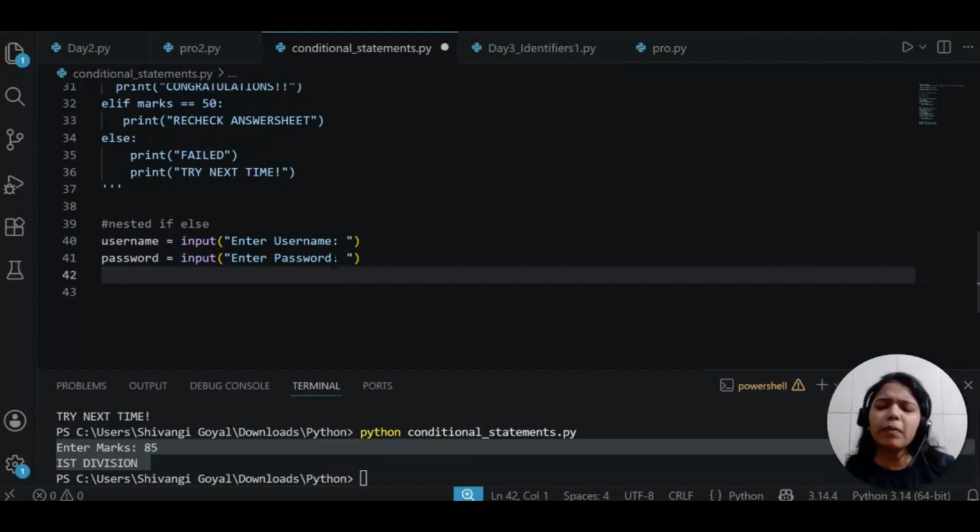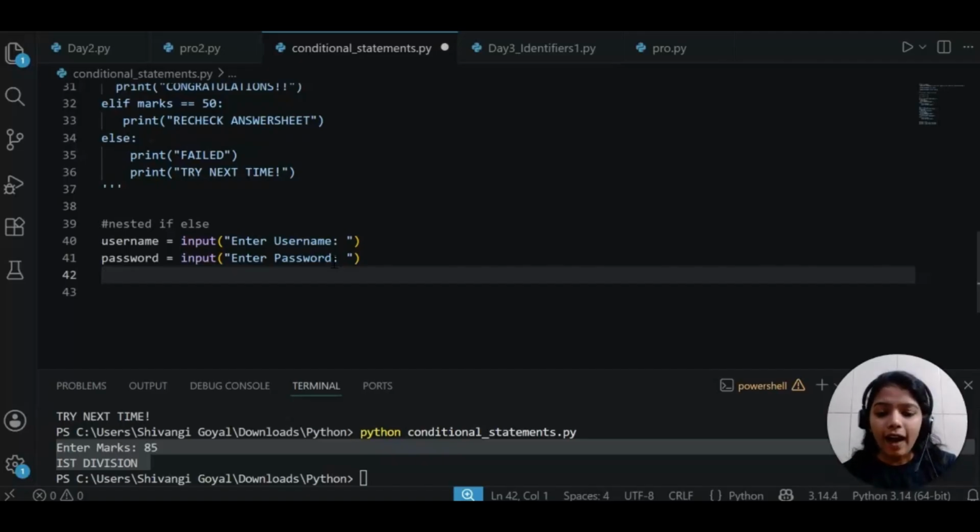Most of the time we get 'username or password not matching' or 'username or password wrong'. They don't mention whether the username or the password is wrong. If they mentioned any one thing, you would have clarity on which to focus on, whether to give the password again or the username again. They just mention username or password is wrong, please try again. That also we will resolve here.